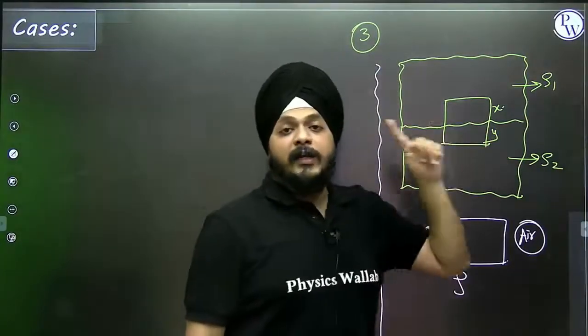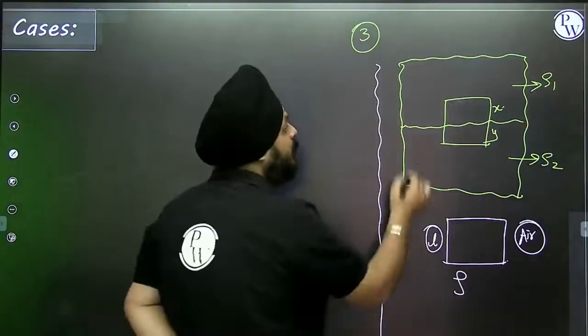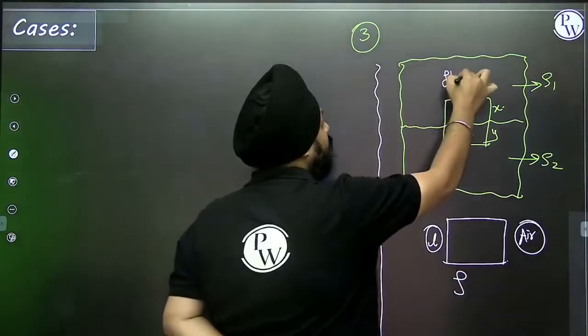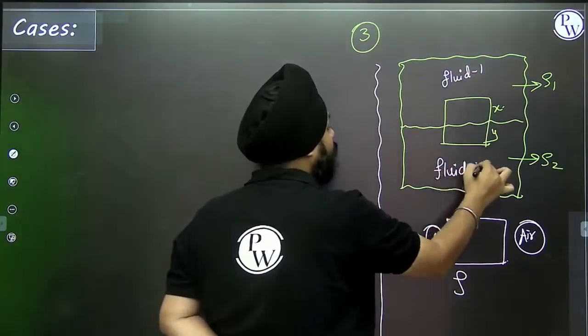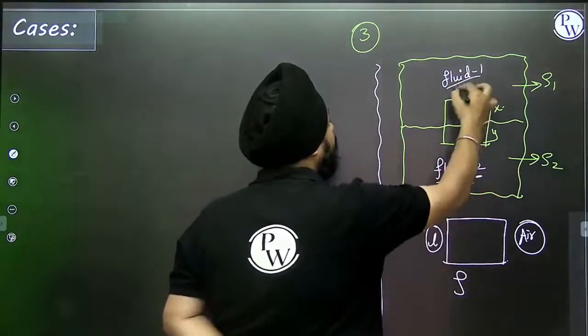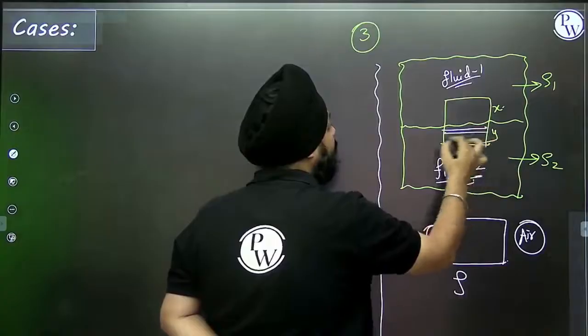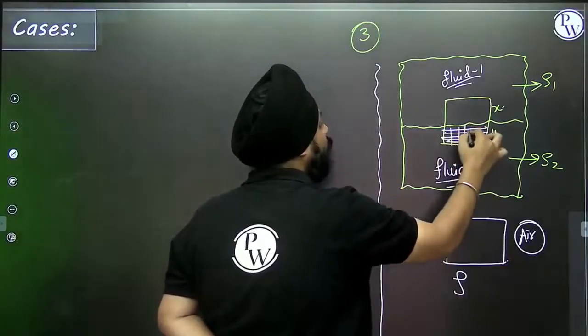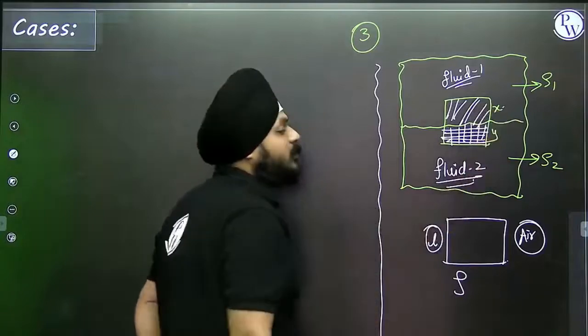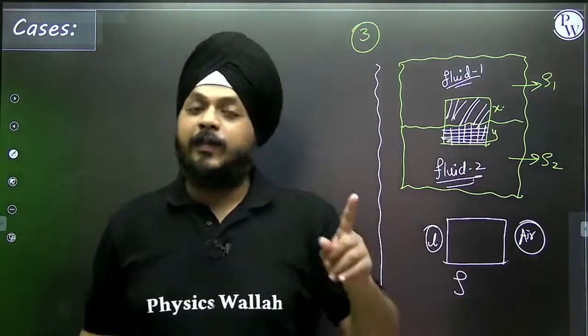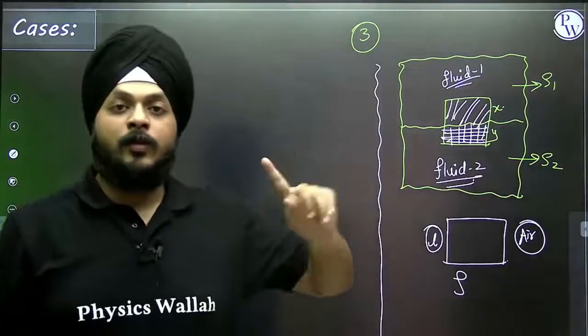Object is in between two fluids. This is fluid 1 and this is fluid 2. Object is in between two fluids, right? So in this case, fluid 2 is also applying the buoyant force, right? Fluid 1 is also applying the buoyant force. Buoyant force is applied by both of them towards the object.